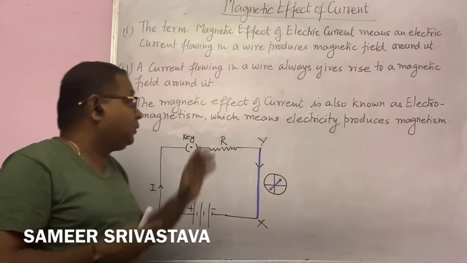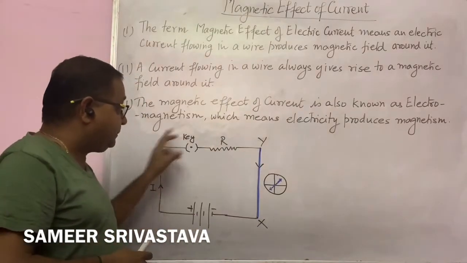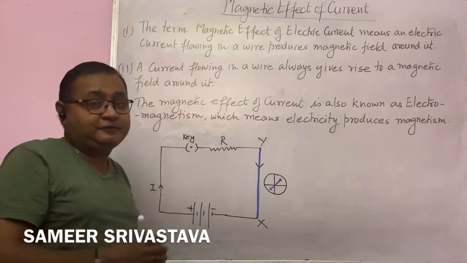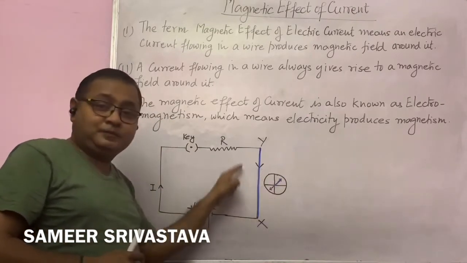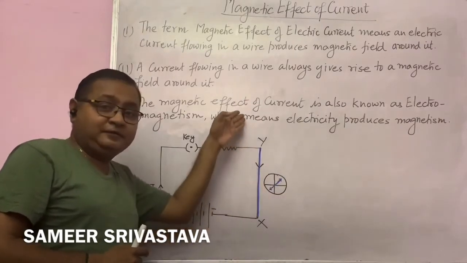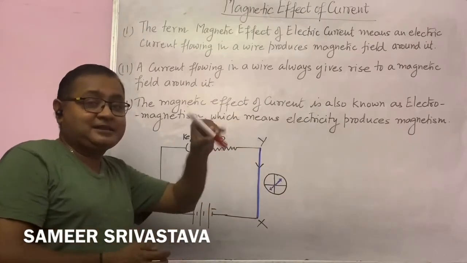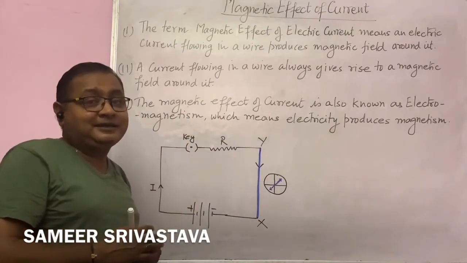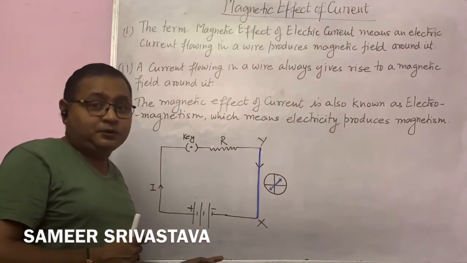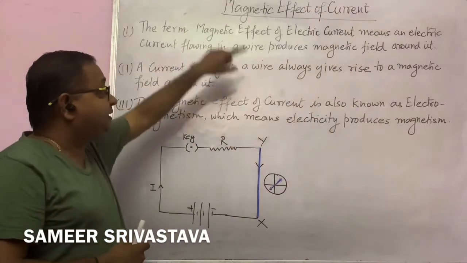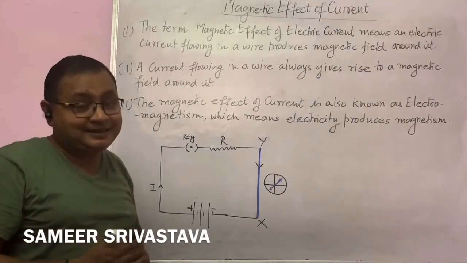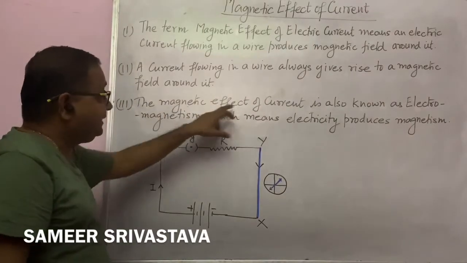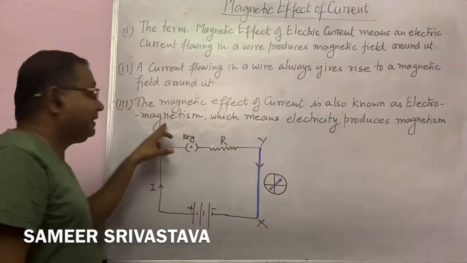Okay students, now it is easily shown experimentally that when current flows through the wire, a magnetic field is produced, by putting a compass needle near the wire where the current flows. The deflection in the compass needle shows that the magnetic field is produced. Okay students, now the magnetic effect of current is also known as electromagnetism.